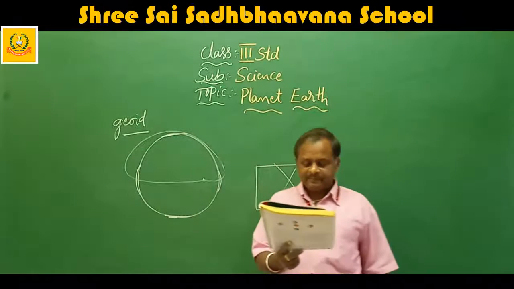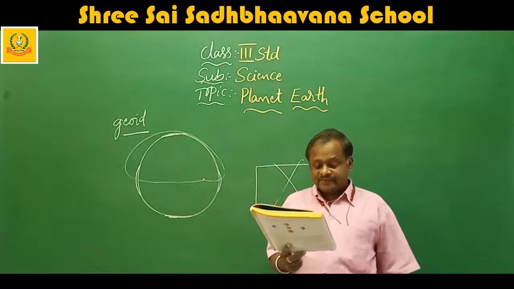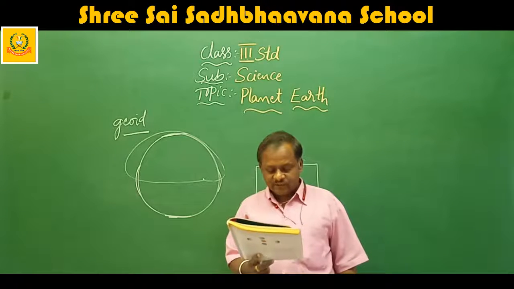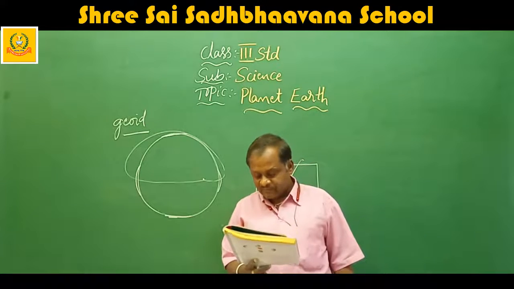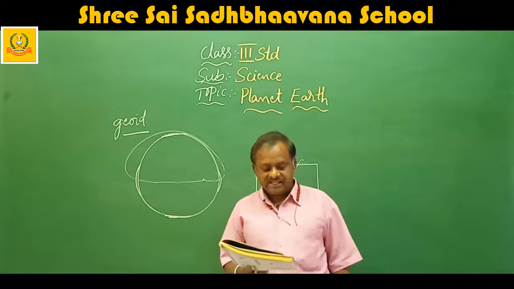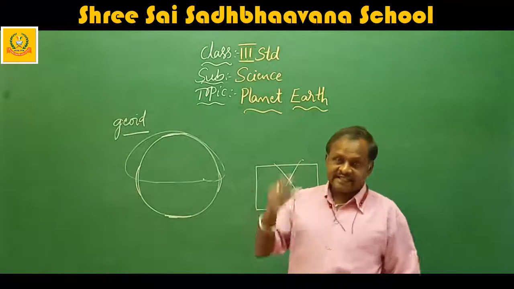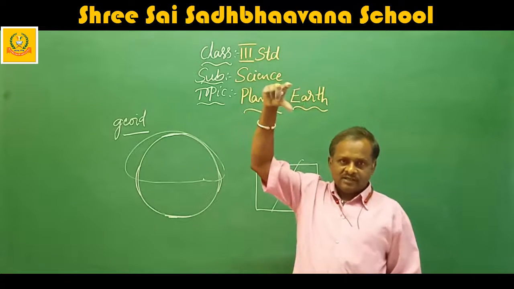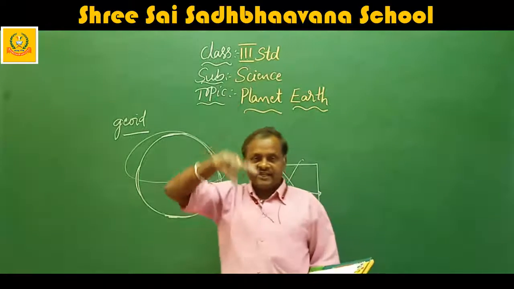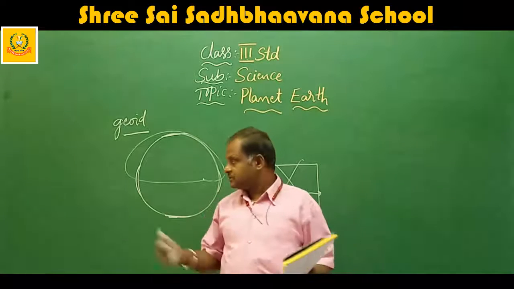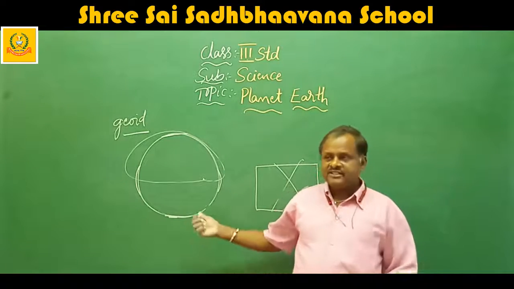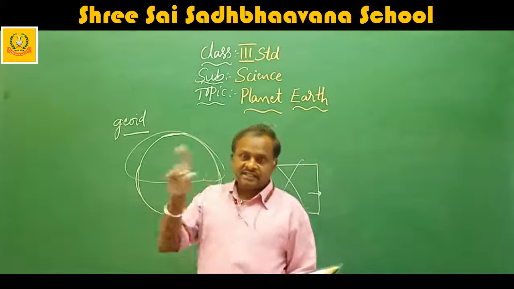The facts that prove the shape of the earth is spherical: the satellite photographs prove that the earth is spherical, and also the fact that you can go around the world by starting at one point and being able to come back to the same point. The satellite has taken the picture of the earth from the sky and it looks round, spherical. Okay, this is how they decided the earth is round.